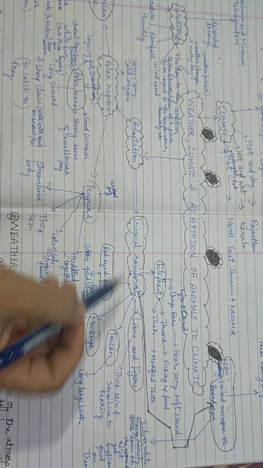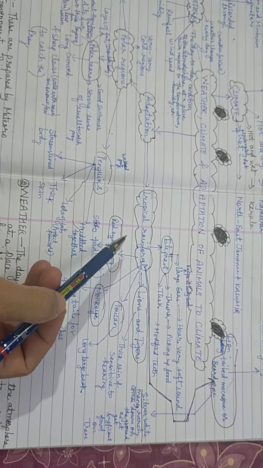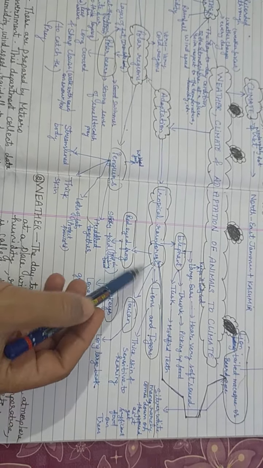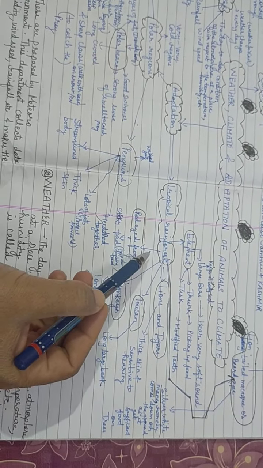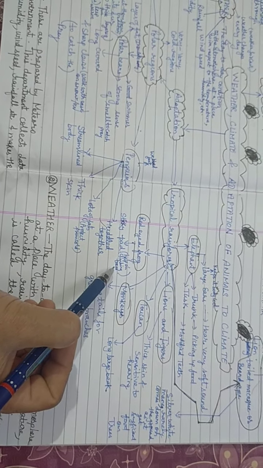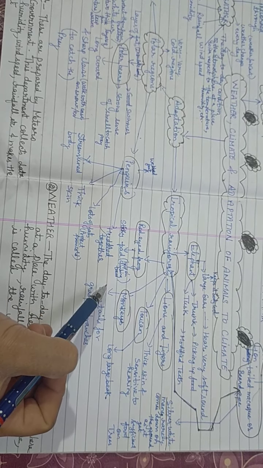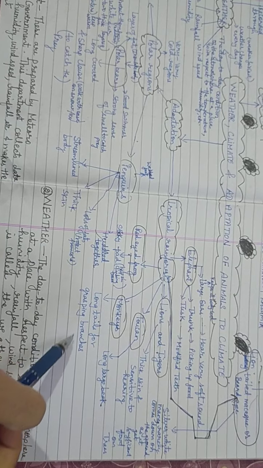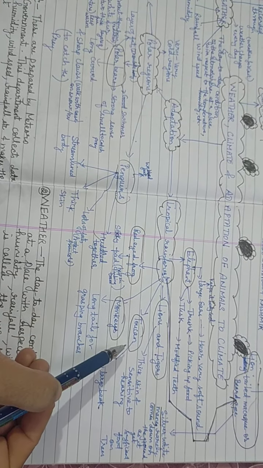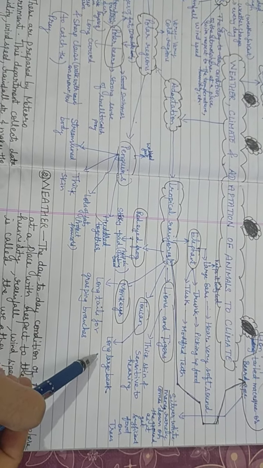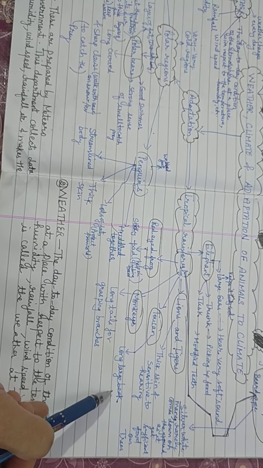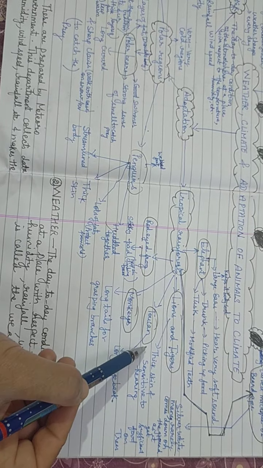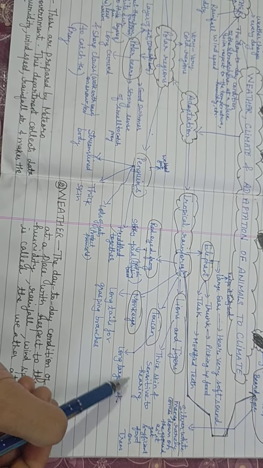Now, next is the tropical rainforest. In the tropical rainforest, we also have different types of animals. First is the red-eyed frog. It has sticky pads which help in climbing trees. Then we have monkeys. Monkeys have long tails for grasping branches. Then we have toucans, which have a large, long beak. And then we have lions and tigers. Lions and tigers have thick skin and sensitive hearing.